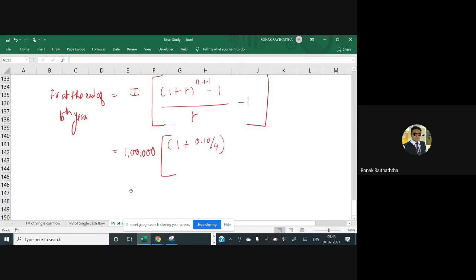So I would be putting in raised to 52. But sir, there is something called plus 1 too. Do not forget that, because that's the part of the formula. I hope you have got it. 4th year entirely, 5th, 6th, that's 3 years. Keep calculating like this, till the end of 16 you will get 13 years. And in every quarter we are going to invest. So it's gonna be 52. And plus 1 is there as a part of the formula itself. So minus 1 divided by R, 0.10 divided by 4. And here we have minus 1.